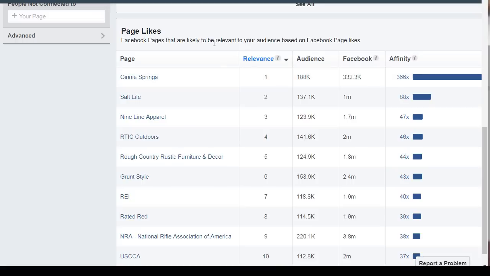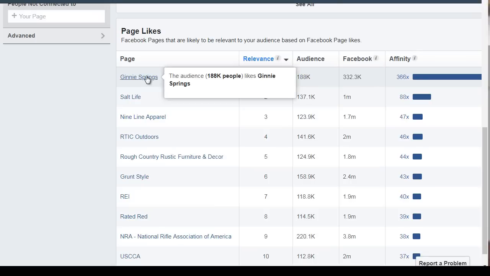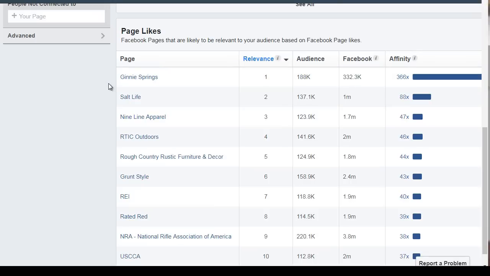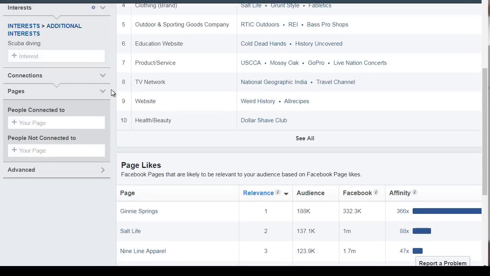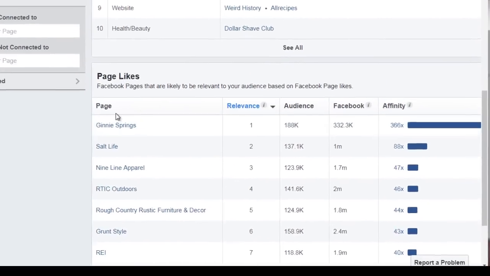Relevance basically means that in relation to scuba diving, how closely are these audiences related? So obviously, the further you get away from that interest, the less related they are. So we have affinity level, which basically tells you how close they are to the audience that you're looking for. And the closer they are, the easier it is to target them, right? So it's always good to start with the ones closest to the top.